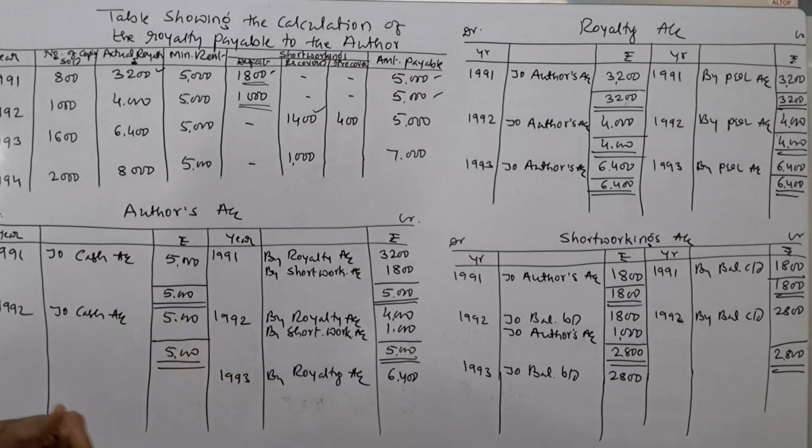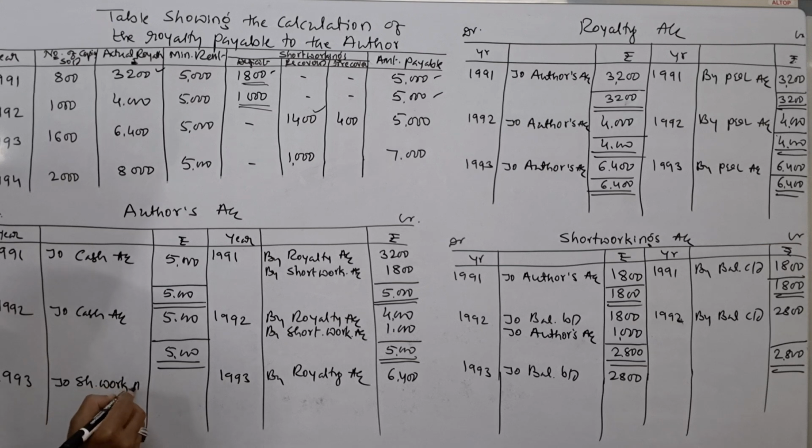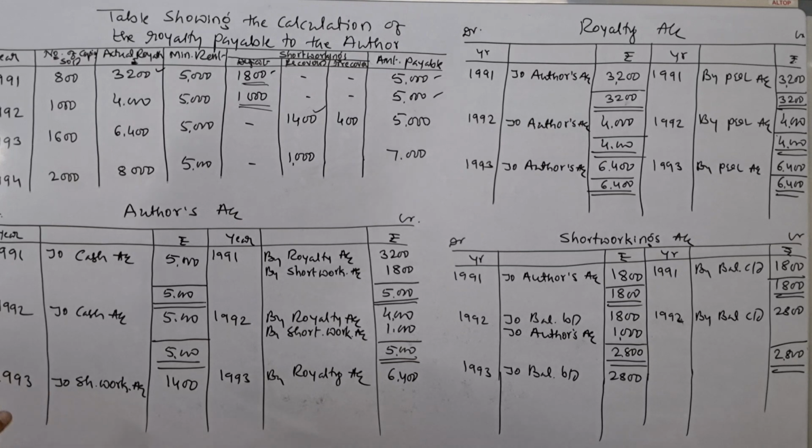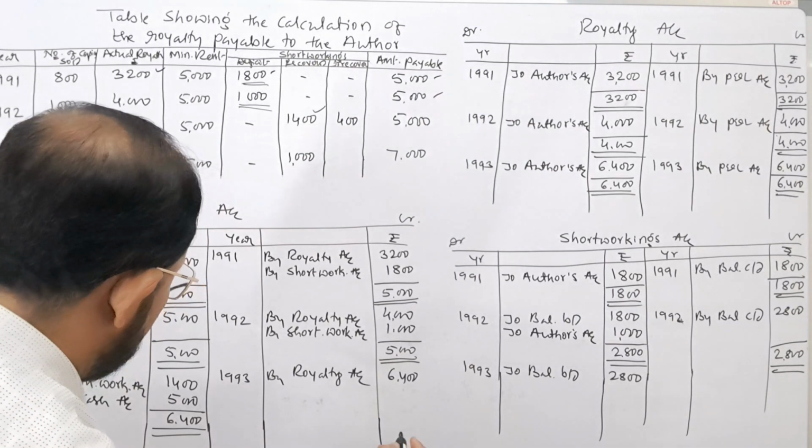See, whenever a short working is recovered, what we have to do? We have to debit it to the author's account, to short workings account. How much amount was recovered? 1,400. Author's account is debited. Short workings account is to be taken here, to short workings account, and remaining balance to cash account. Rupees how much? Rupees 5,000. Now this account is closed. 6,400 and rupees 6,400.